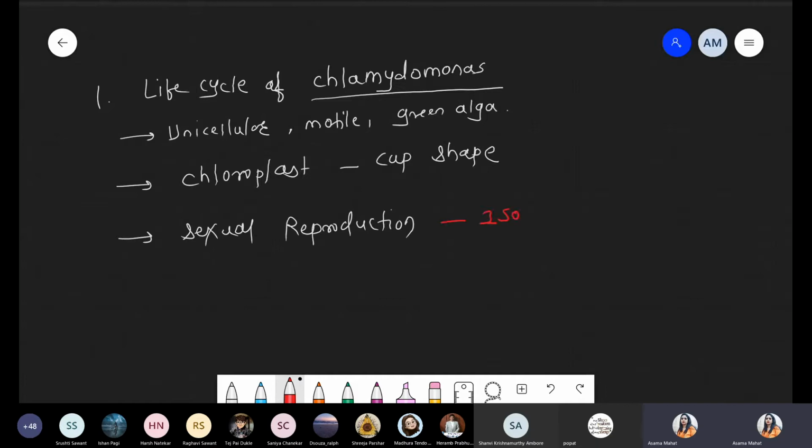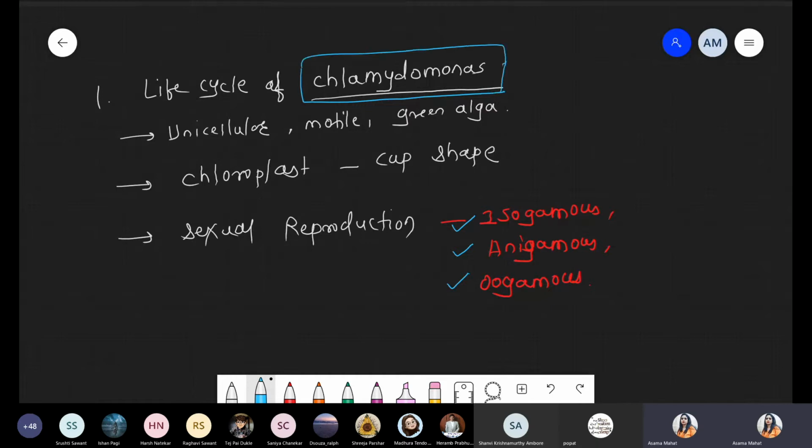That means they show isogamous, as well as anisogamous, and also oogamous. So all these three types of mode of reproduction are associated with the example of Chlamydomonas. Chlamydomonas is a very common example that shows three types of mode of reproduction: isogamous, anisogamous, as well as oogamous.